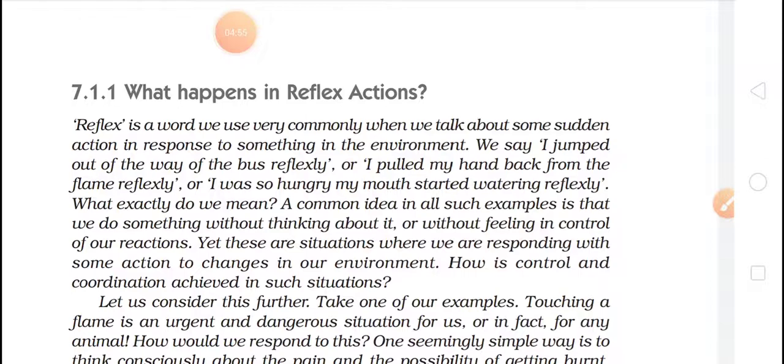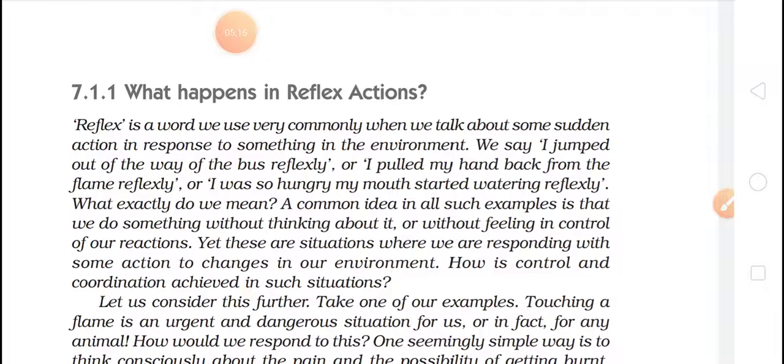How is control and coordination achieved in such situations? This reflex action, even though we are not thinking, is still controlled by our nerves. The neurons are helping in conducting this information.